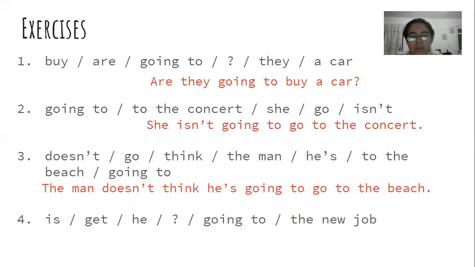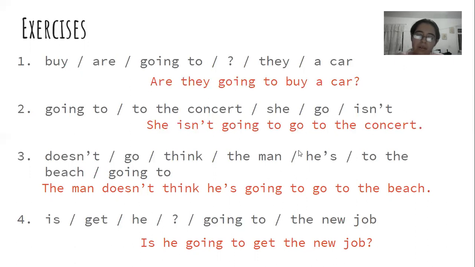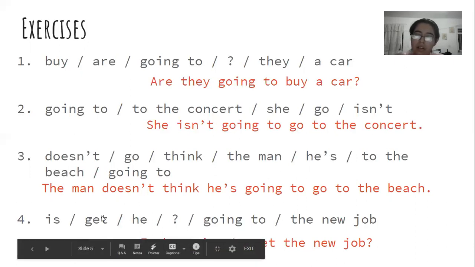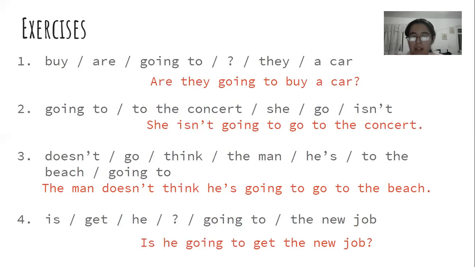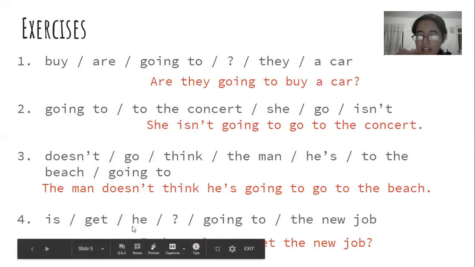It's a question. So in this case, it would be, "Is he going to get the new job?" And here, if we had "does," we could also have, "Does he think he's going to get the new job?"